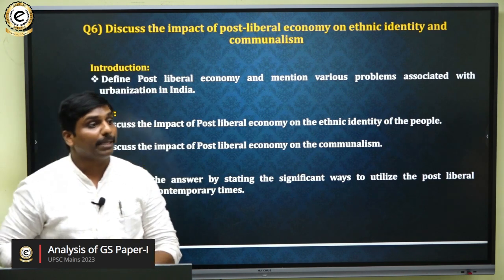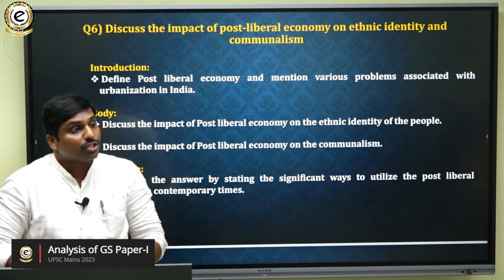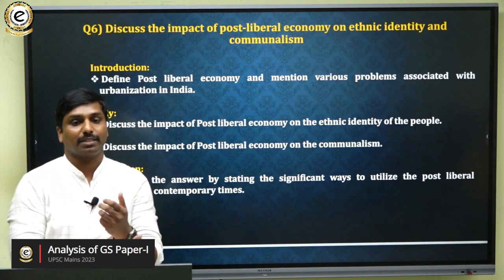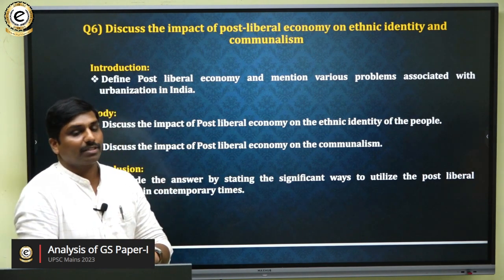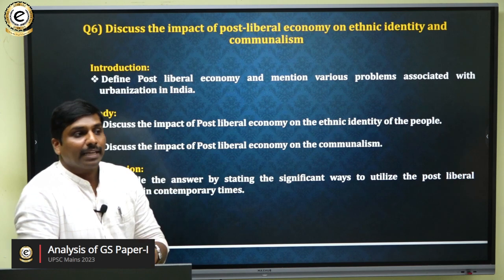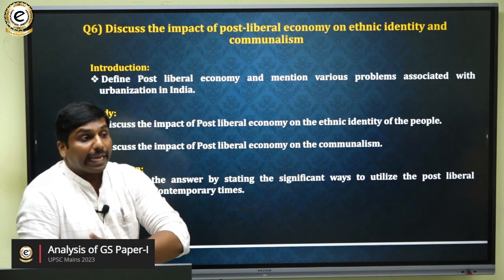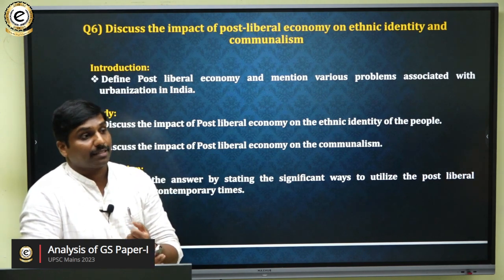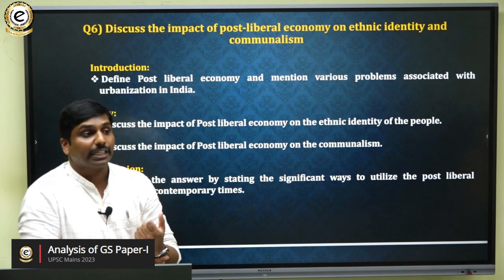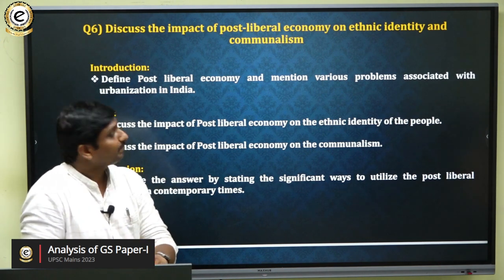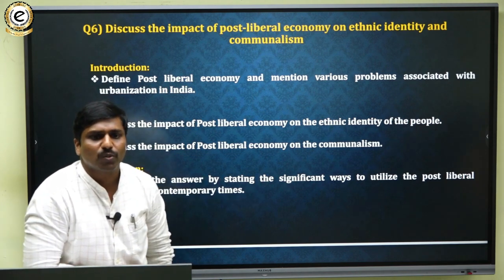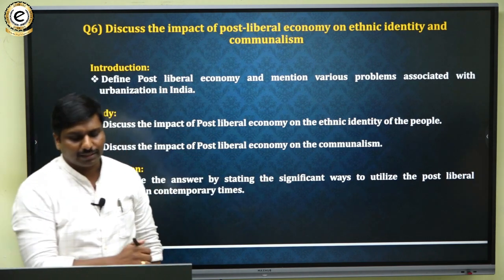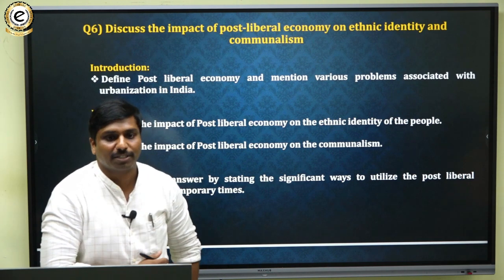Now the people are not sternly adhering to one particular group or one particular religion. Due to enhanced economic access or enhanced economic mobility, they are no more concerned with the same old communalistic tendencies. So we have to mention multiple aspects related to such things.